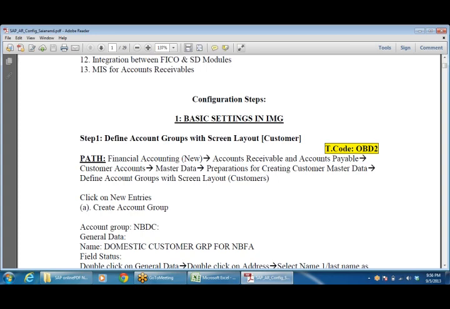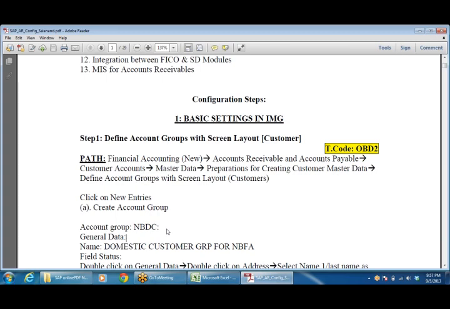And here the basic settings in IMG are given one by one. I think the company code may change here. Don't worry, you just follow this, that's all. Even though it is given as NBDC, whatever company code, the 4 digits, etc., you follow according to your own, because when you are creating a company code in your system, accordingly the nomenclature follows.